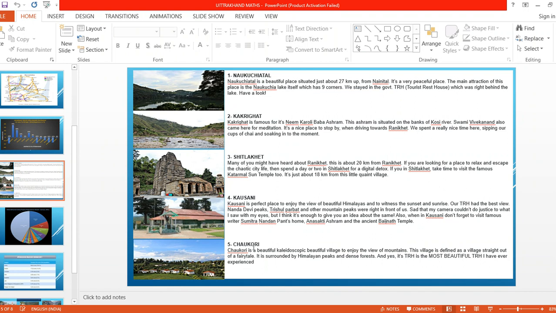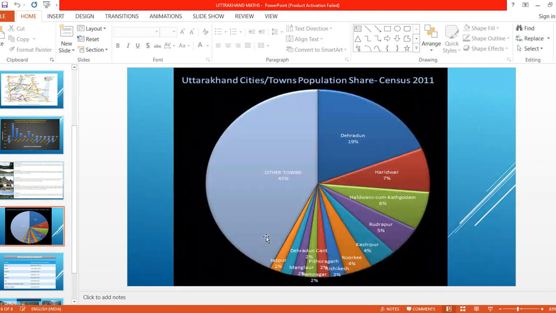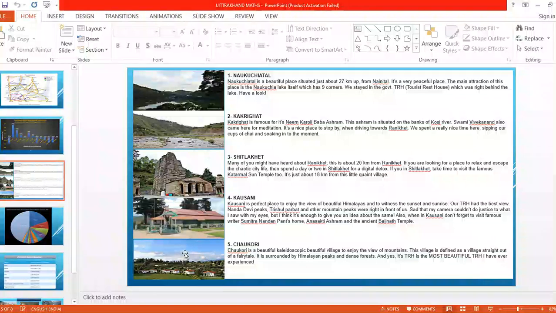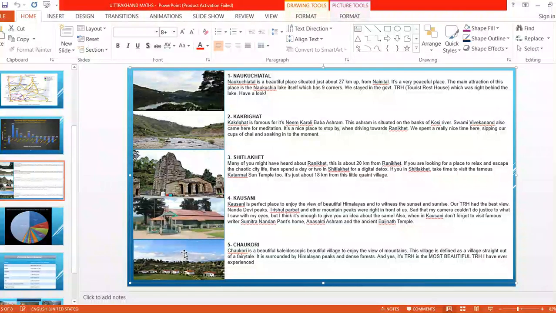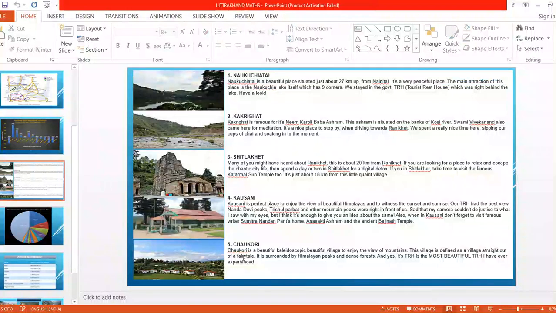Right? Next, the fifth one. Which is the fifth one? Yes, here it is. You can see this place. Chaukori is a beautiful, kaleidoscopic village to enjoy the view of mountains. Means from this place, children, we can enjoy the mountains, right? This village is described as a village straight out of a fairy tale.